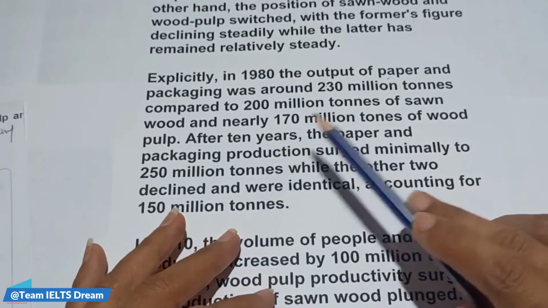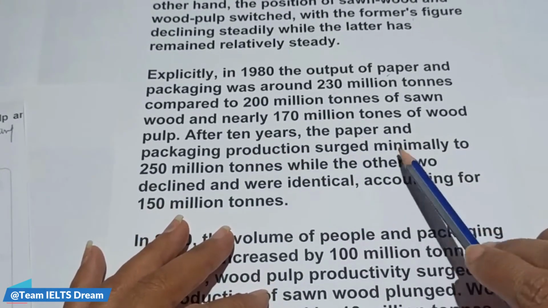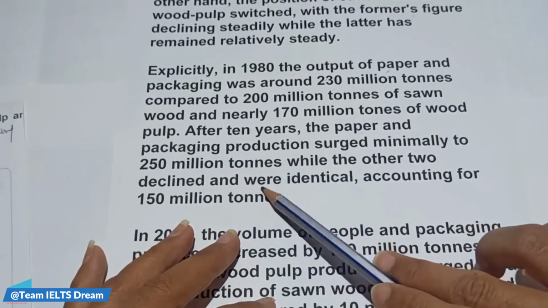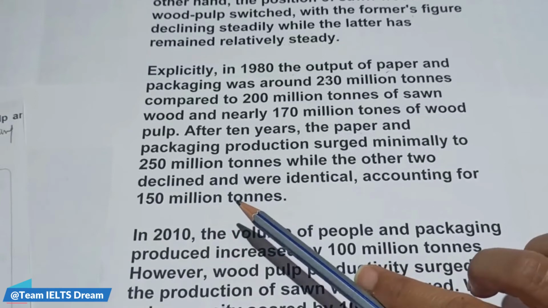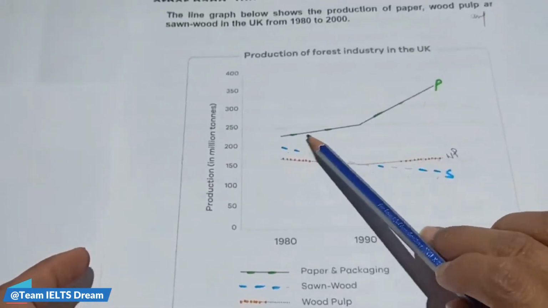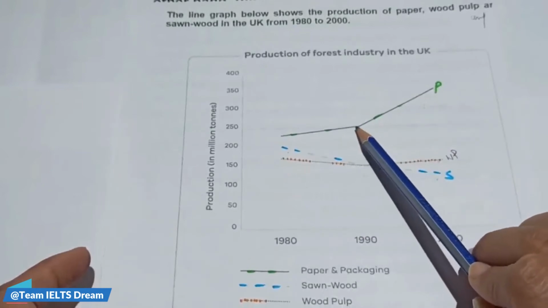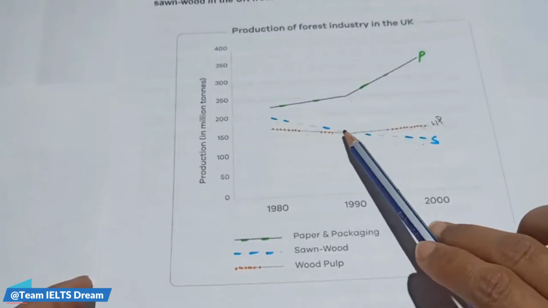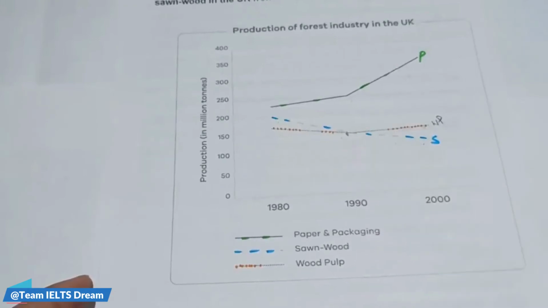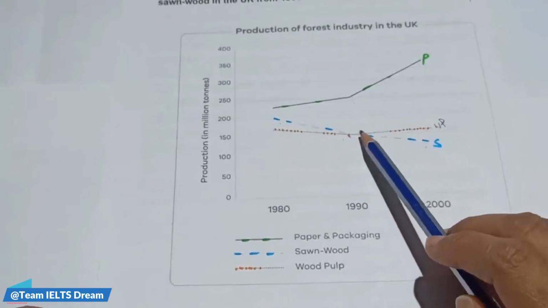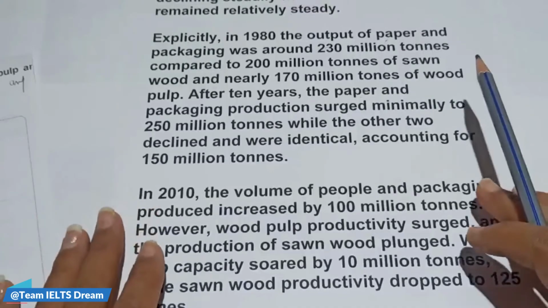After 10 years, the paper and packaging production surged minimally to 250 million tons, while the other two declined and were identical, accounting for 150 million tons. So the production of paper increased after 10 years by just 50 million tons, but here both decreased and reached 150 million tons and were similar.